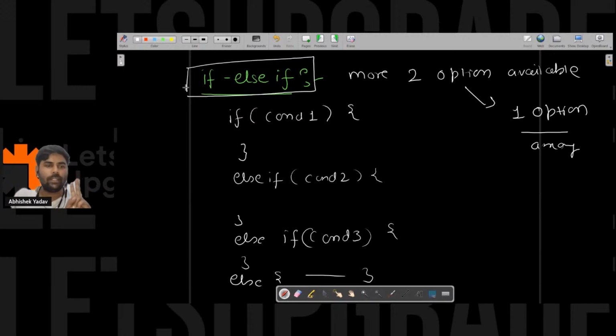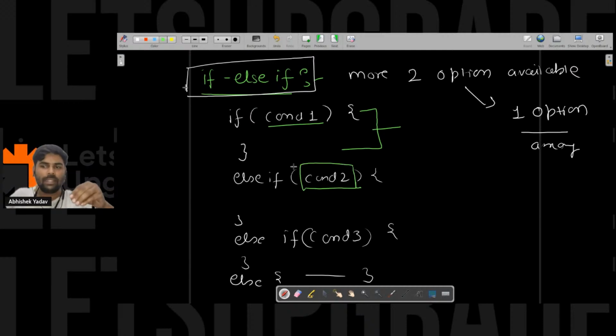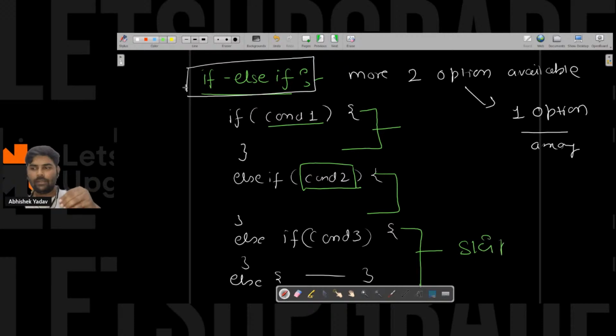When you have only two options available and you have to choose only one option among them, go with if else. If you have more than two options available and you have to choose only one among them, go with if else if. Here the condition will be checked, and if the condition is true, you will execute the corresponding if block, and after that you will skip the remaining else if part. The moment the condition is true, that if block gets executed and the remaining gets skipped. Everyone is clear? Yes or no?